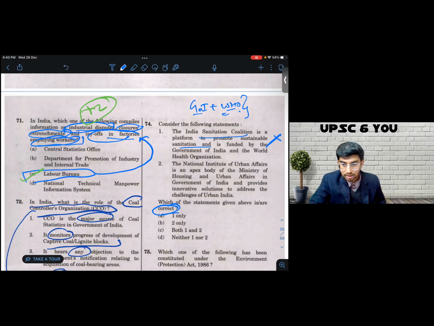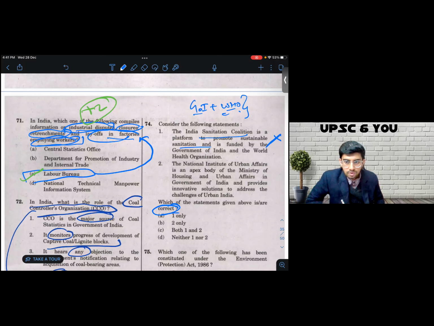This dictum has worked once in the question paper, in the same question paper. It has failed once in the first video. But I can assure you, if you go to the previous questions, this dictum has a hit rate in excess of 80%. If you feel I'm incorrect, feel free to engage in the comment box. So I know this dictum works like a charm. I know when the combination of two organizations is given, there are 80% chances that it is incorrect. So I negate 1 based on that information.